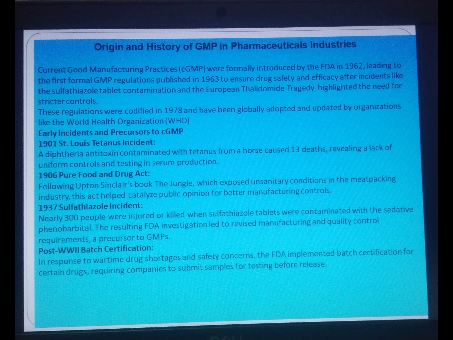1937, sulfathiazole incident: nearly 300 people were injured or killed when sulfathiazole tablets were contaminated with the sedative phenobarbital. The resulting FDA investigation led to revised manufacturing and QC requirements, a precursor to GMP. Post World War II batch certification: in response to wartime drug shortages and safety concerns, the FDA implemented batch certification for certain drugs, requiring companies to submit samples for testing before release.